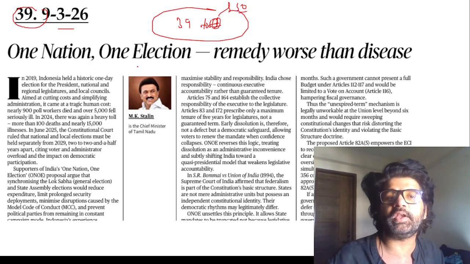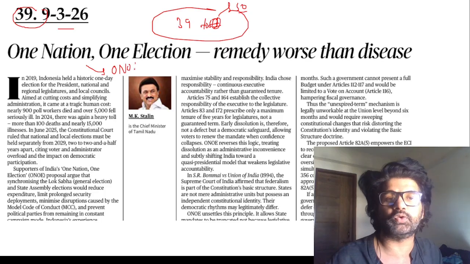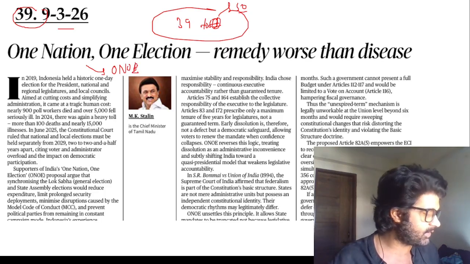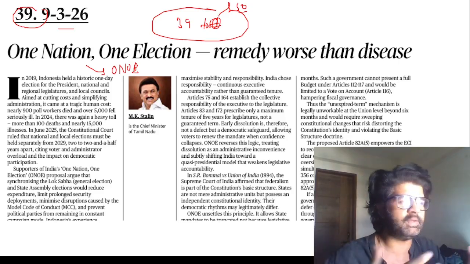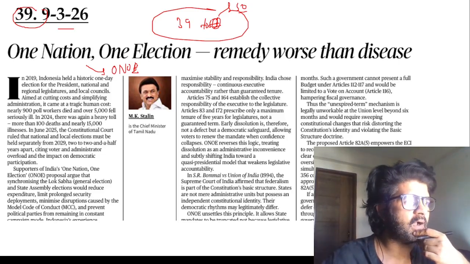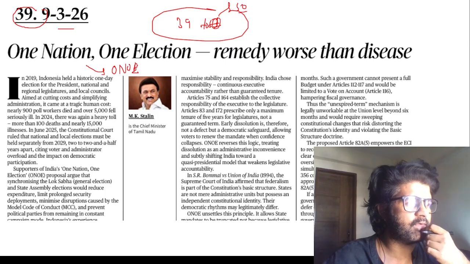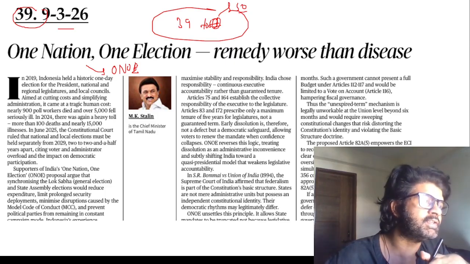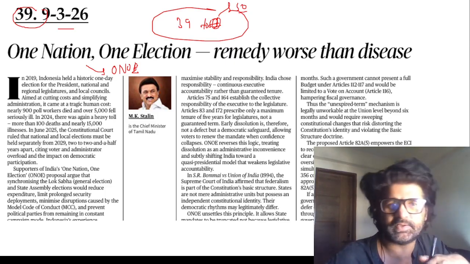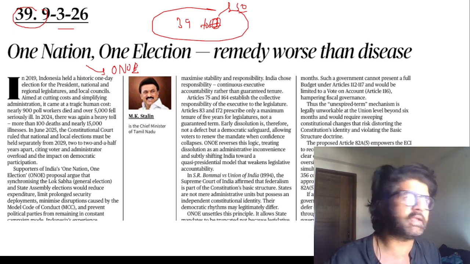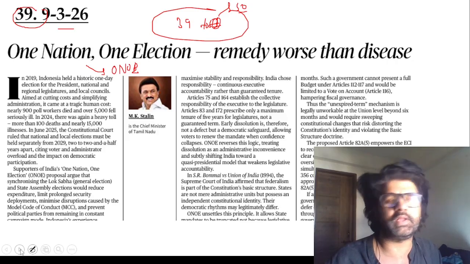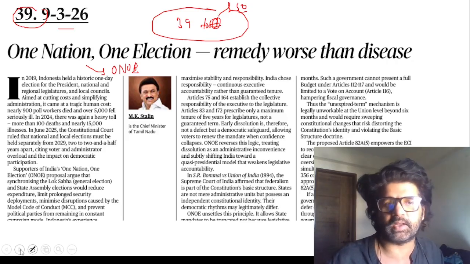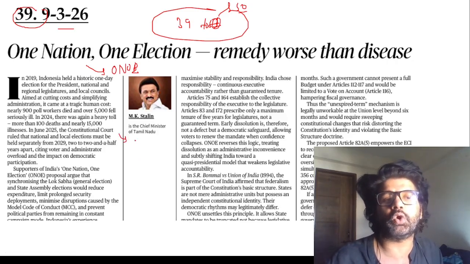So 9th March, one nation, one election. We keep on talking about it. Modi sir talks about it, that our country always remains in election mode. Right now, Modi sir is in Assam making reels in tea gardens and all with ladies and everyone. Modi sir is very good at these things, reels and election campaigns. But we should not remain always in election campaign mode, right? Development also has to happen sometime. So that's why there are people who talk about one nation, one election. M.K. Stalin sir is saying that this is not the way to go.